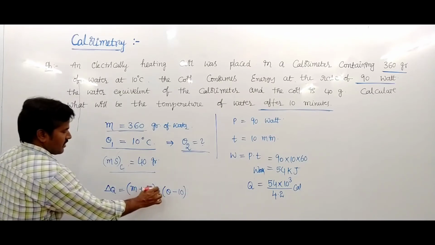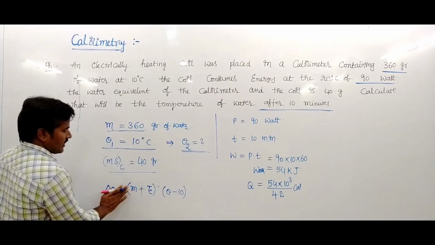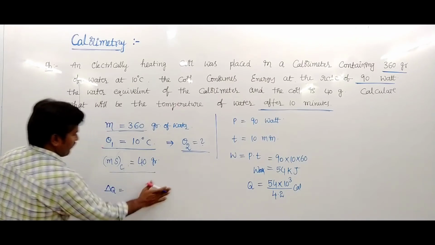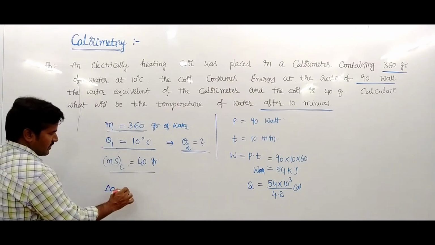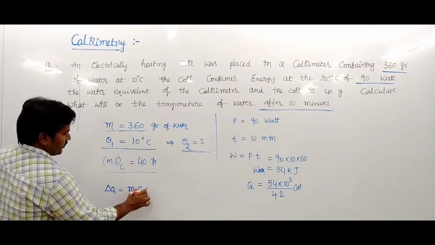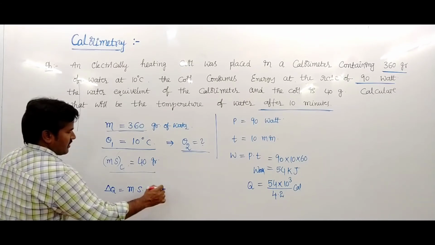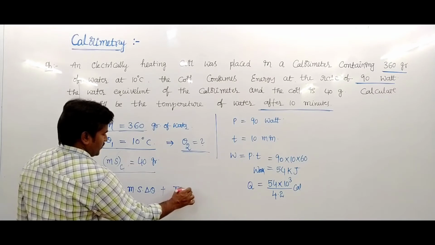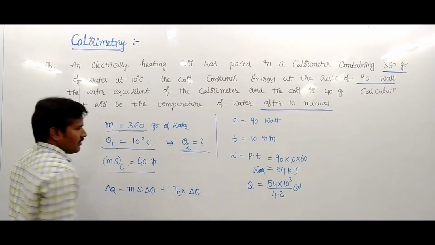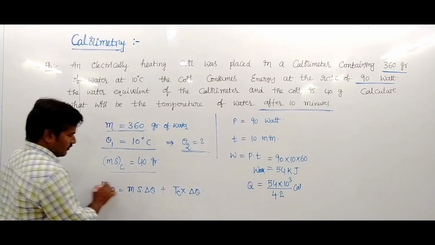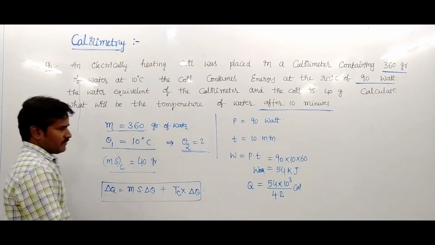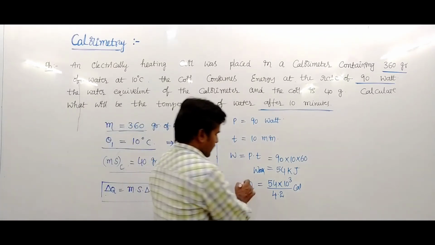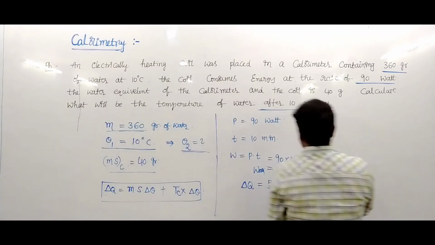So this is M into S into delta theta, where S is the specific heat of water, plus thermal capacity into delta theta. This is the delta Q, the heat given by the coil.